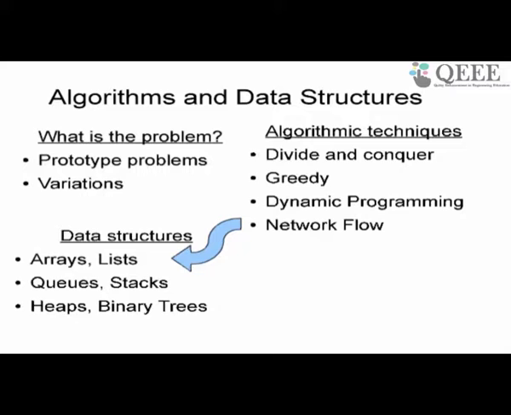And there are some standard data structures that we will come across again and again in the study of algorithms and data structures. Arrays and lists are well known data structures. Queues and stacks are built using arrays and lists, and they allow you to do certain additional operations on these lists or arrays. Then there are heaps, which allow you to do some more operations. We will discuss heaps in tomorrow's class a little bit. And then there are binary trees, which are another kind of data structure, and so on.